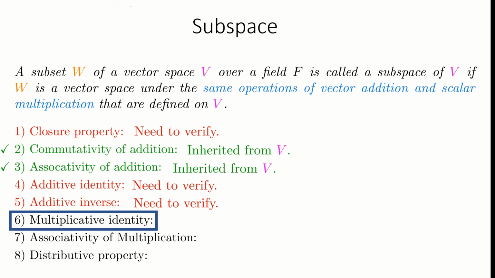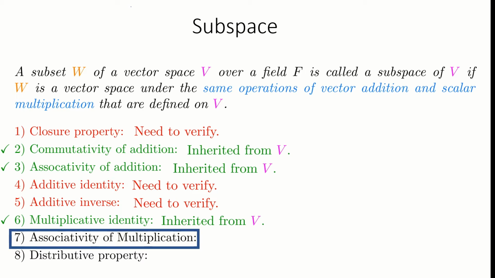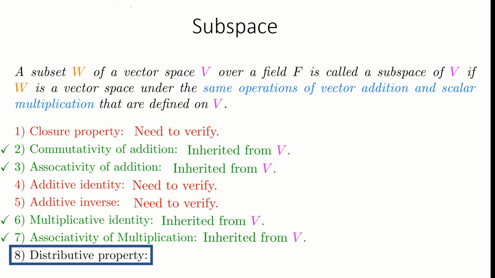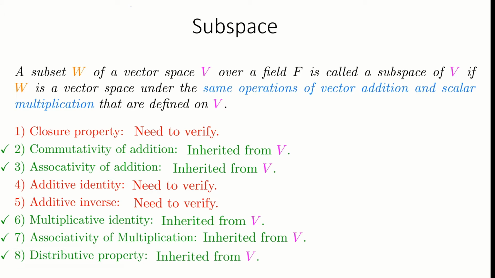The multiplicative identity is a scalar and belongs to the field F, and a subspace has the same field of scalars. Therefore, the multiplicative identity remains the same for the subset as well. So this property is readily satisfied by a subset of a vector space. If scalar multiplication is associative for the vector space V, it is also associative for the subset W. This property is inherited by a subset, and likewise scalar multiplication is distributive for the subset W. The subset W already satisfies this property as well.